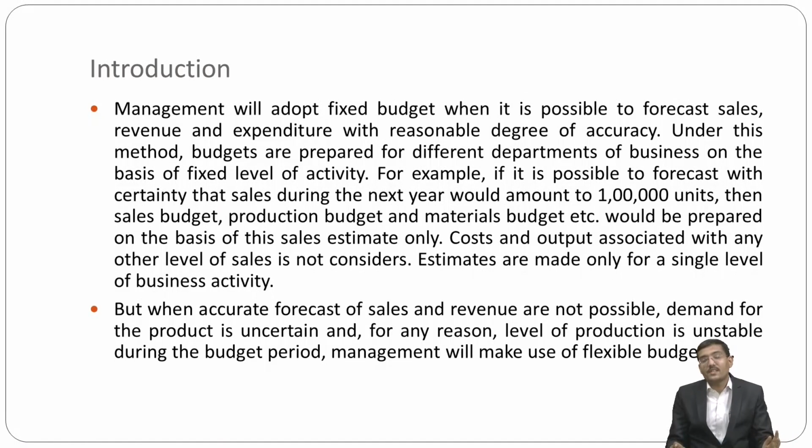But, my dear friends, when an accurate forecast of sales and revenue is not possible, when demand for the product is uncertain, and for any reason the level of production is unstable during that budget period, management will make use of flexible budgeting.